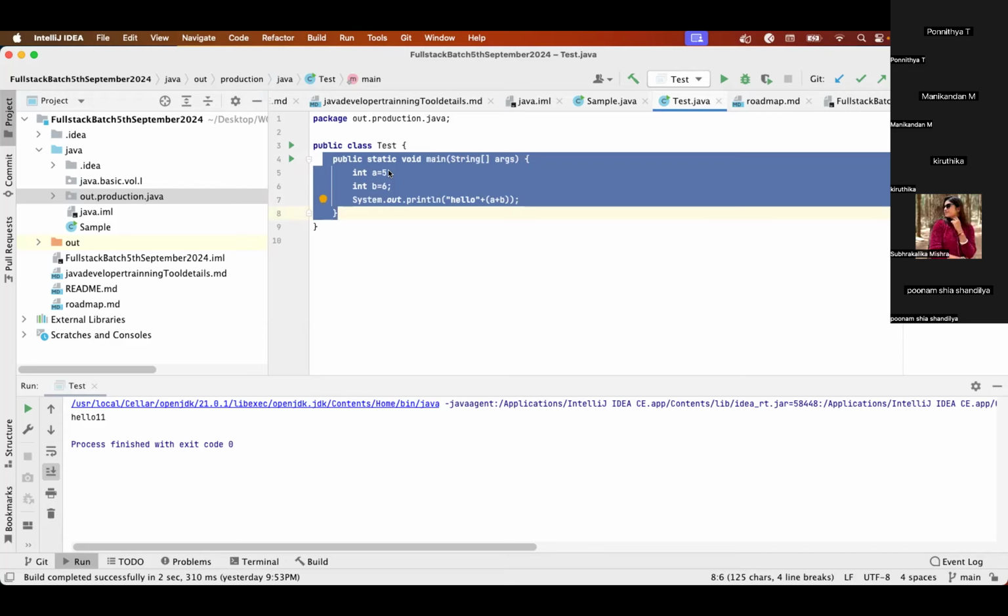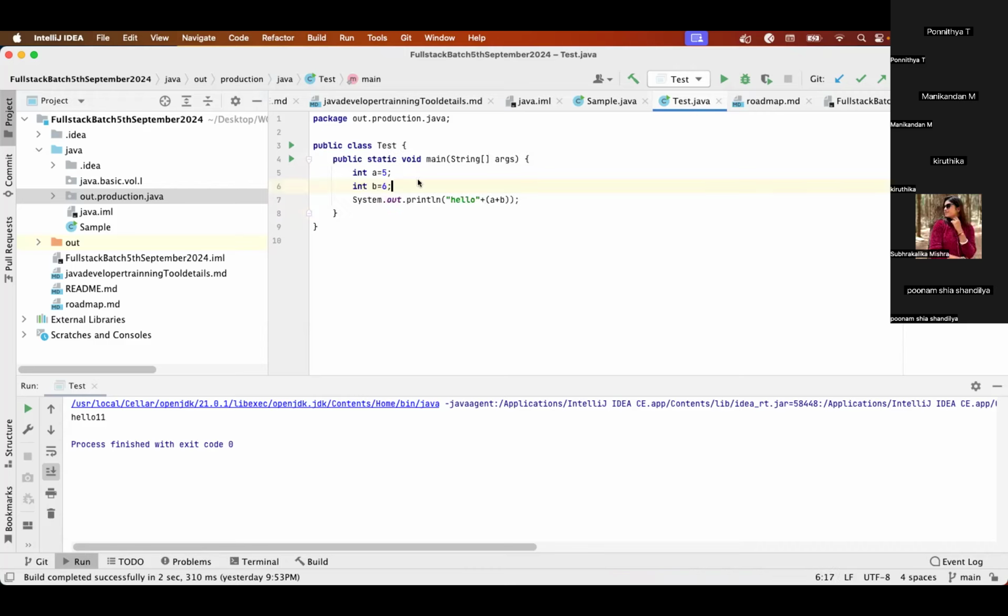We all know language is a medium of communication, right? So we say programming language. Programming language means a medium of communication. Program means a set of instructions. A set of instructions for whom? Whom are we giving a set of instructions? We are giving a set of instructions to the operating system, right?